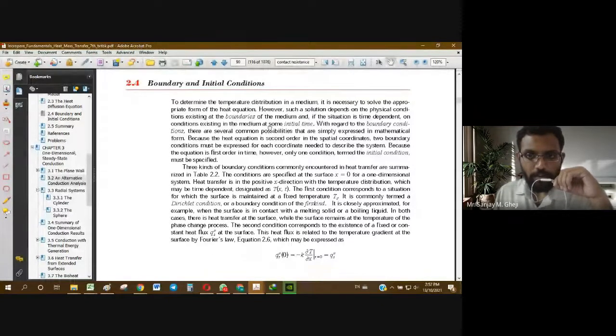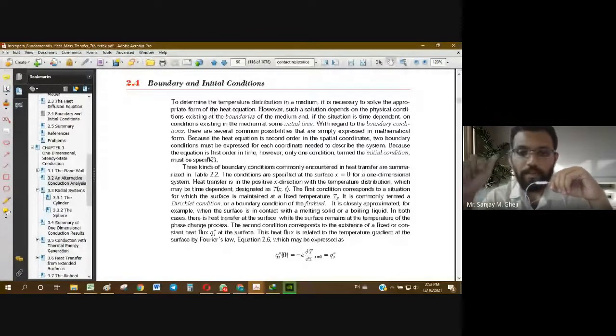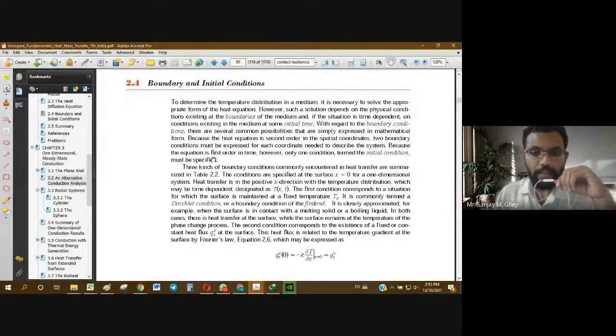You might have observed that while dealing with the case of internal heat generation, we had to make use of various boundary conditions for every case. We used them to find the constants in the general differential equations.